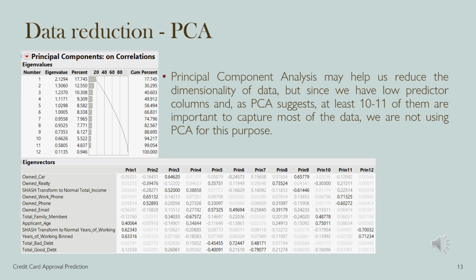In the percent, we can see the total amount of data being captured using the 12 principal components. If we want to capture about 94% of the data, we're just reducing two variables and taking until 10 of the principal components. So I decided not to go with principal component analysis, which is also hard to explain in nature in the modeling and final result process.